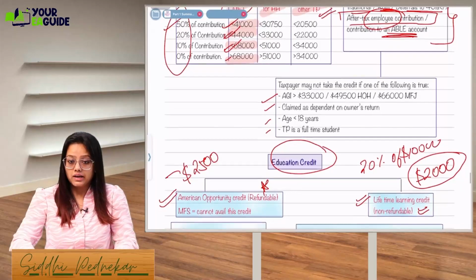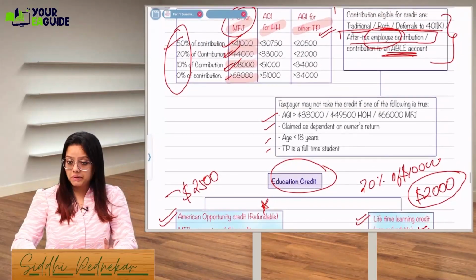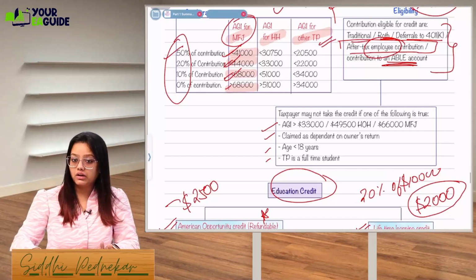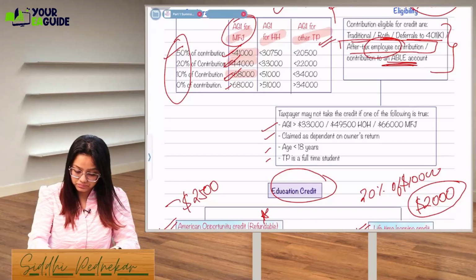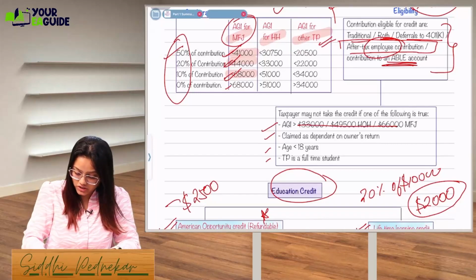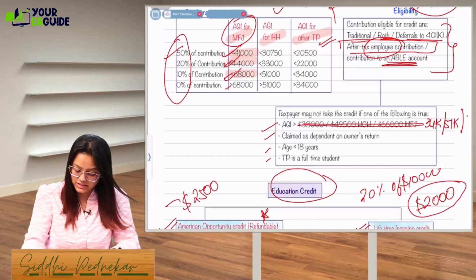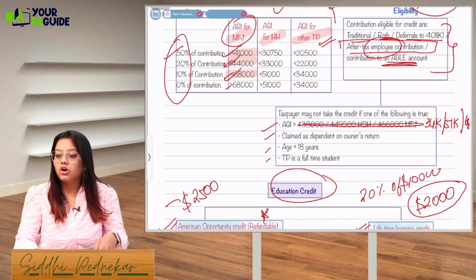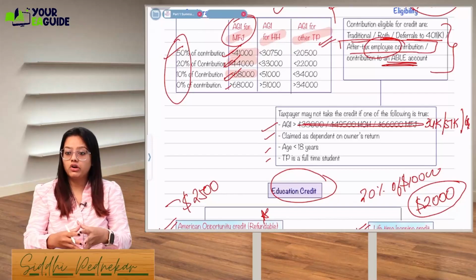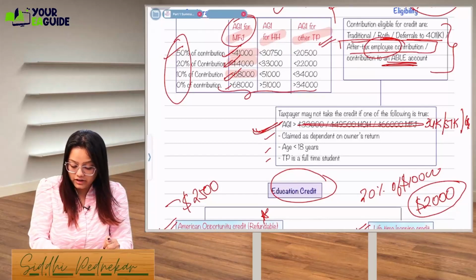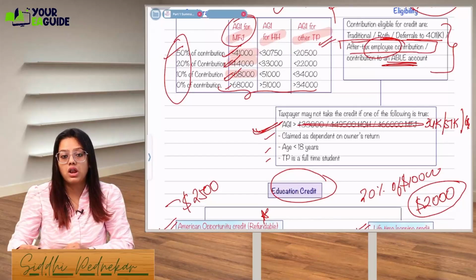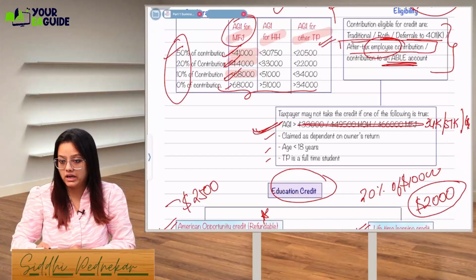Okay, next is C. In case of a taxpayer who has an AGI of more than the limit. Okay, so this 68,000, actually here the limits are not changed. Here you can just change it: instead of 33, make it 34,000. Instead of 49, make it 51,000, and 66, make it 68,000. So what you have to see is that if your AGI is more than all these amounts, then you are not going to get any credit.